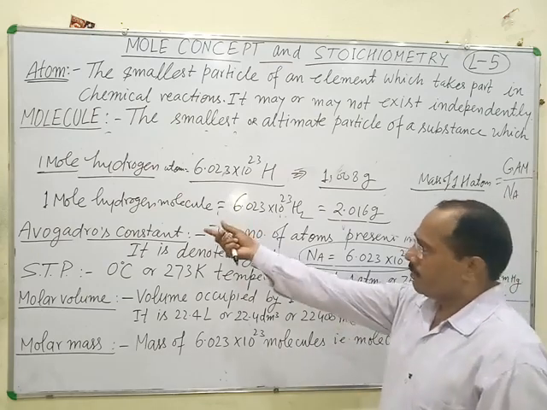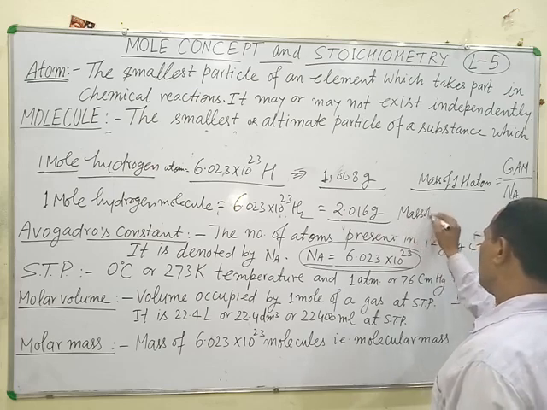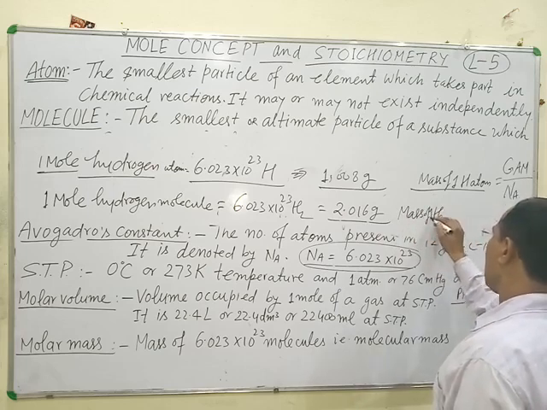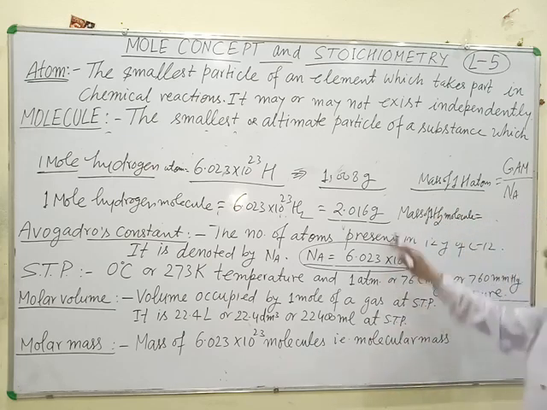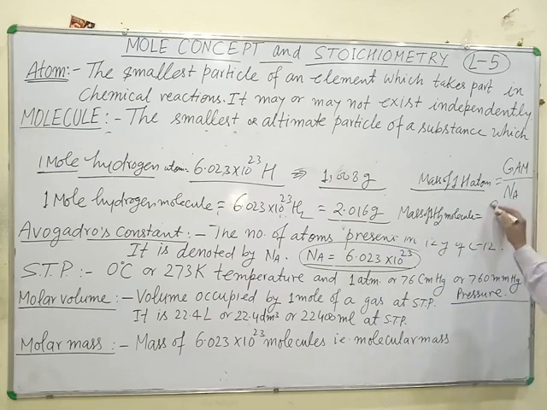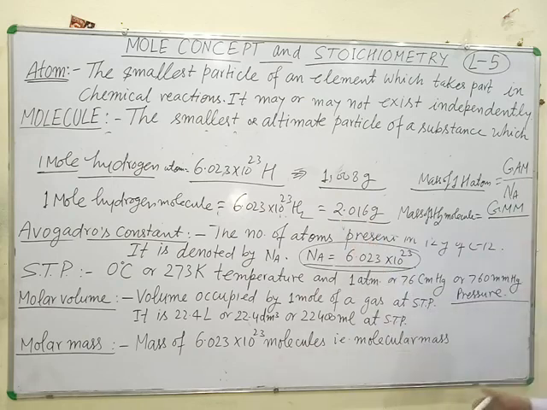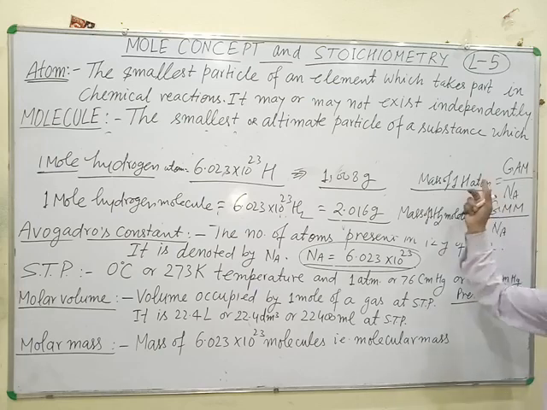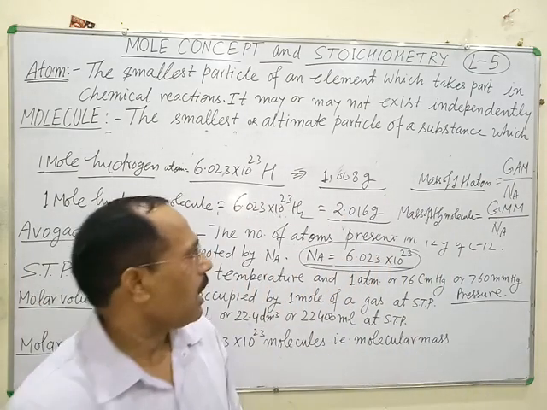Similarly, the actual mass of one hydrogen molecule is equal to the gram molecular mass, GMM, of hydrogen divided by Avogadro number. This is the formula used to calculate the actual mass of one atom or one molecule of any substance.